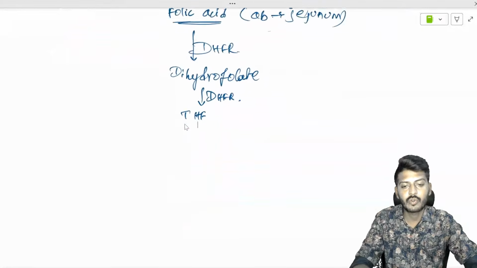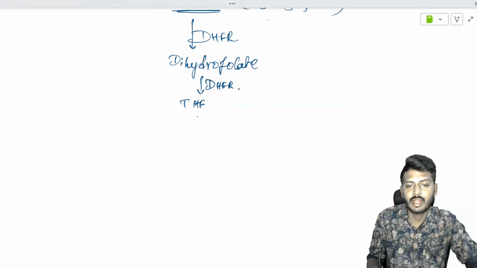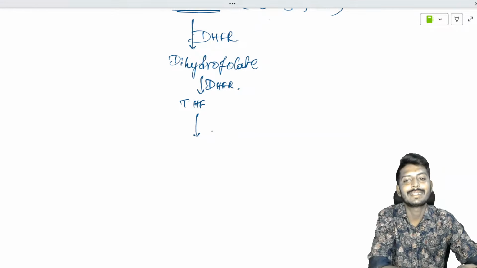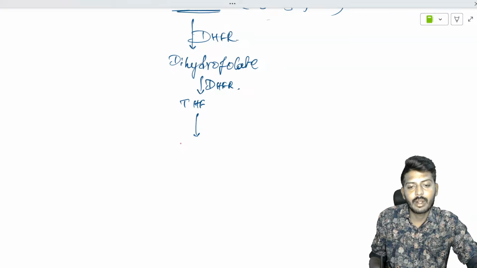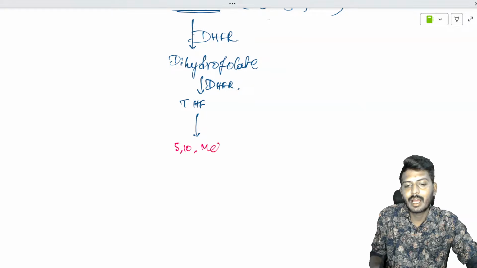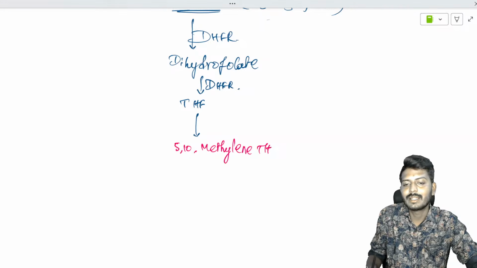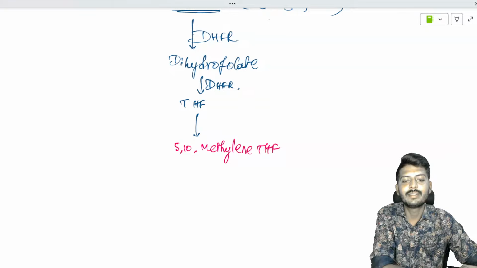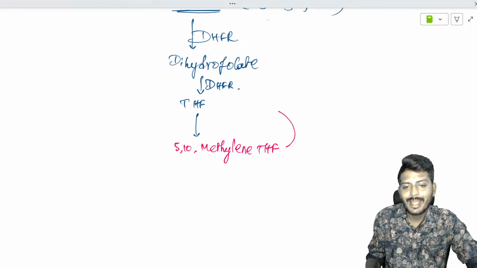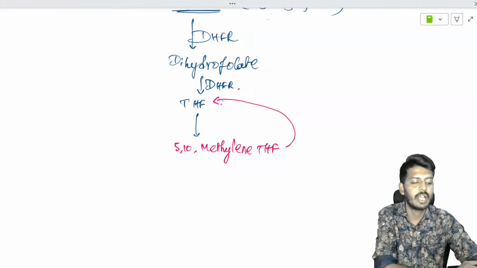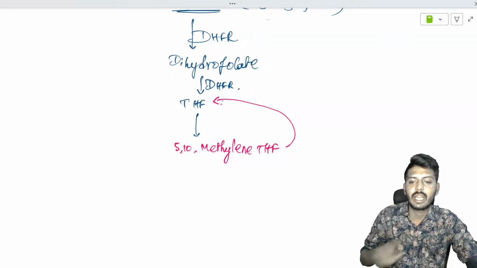This tetrahydrofolate further gets converted into 5,10 methylene tetrahydrofolate.